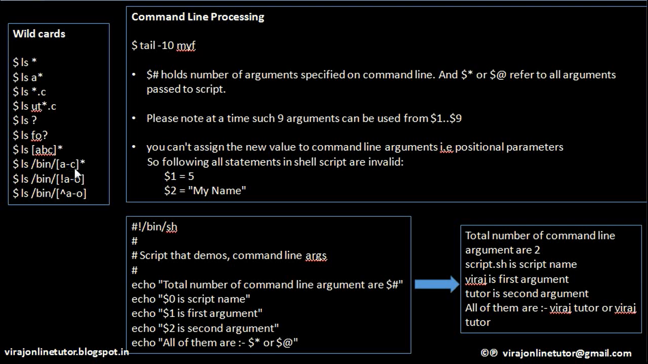This means give a range of letters A to C. So A, B and C also comes in this category because it is A to C. And repeat it 0 or more times.